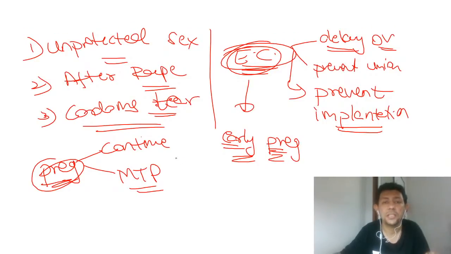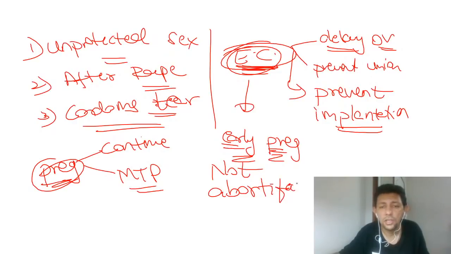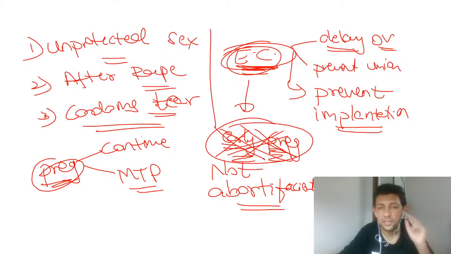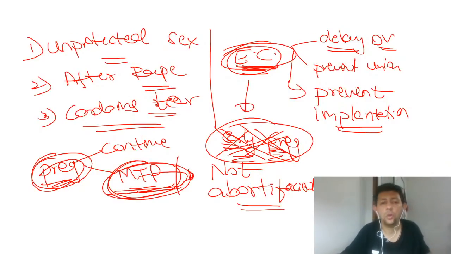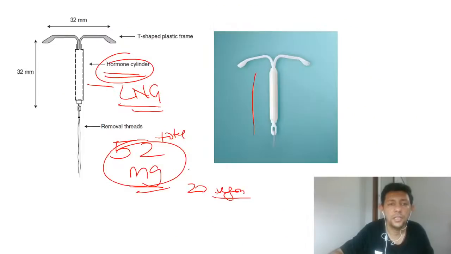Yes. Please understand this: emergency contraceptives are not abortifacient. I repeat, they are not abortifacients, and therefore they cannot interrupt an early pregnancy. However early the pregnancy may be, if the patient is pregnant and does not want that pregnancy, then you have to go in for MTP compulsorily. Is that understood to all of you? Now all of you know this.